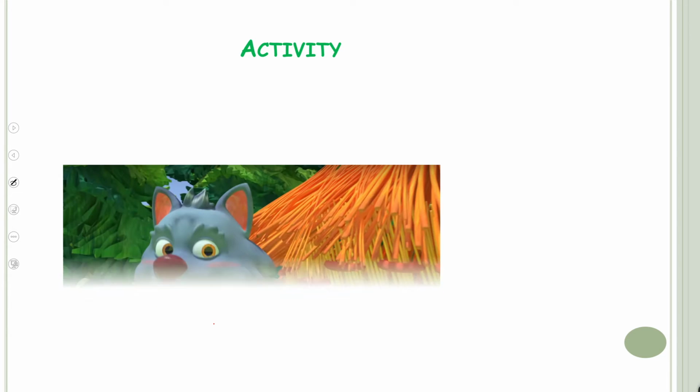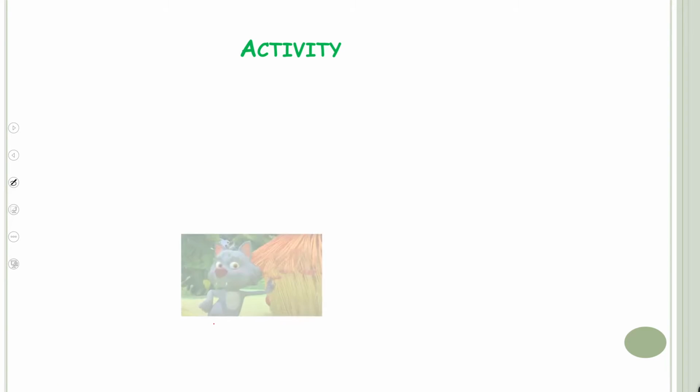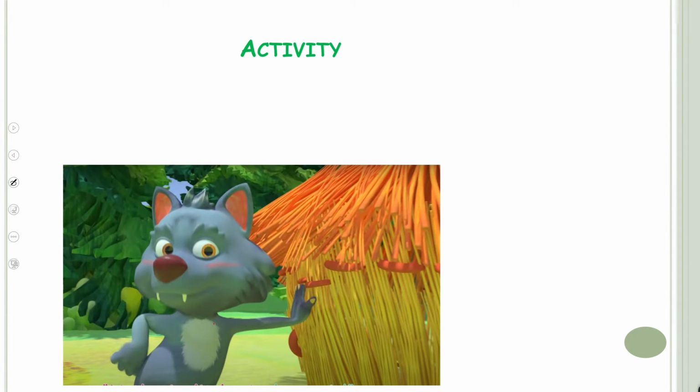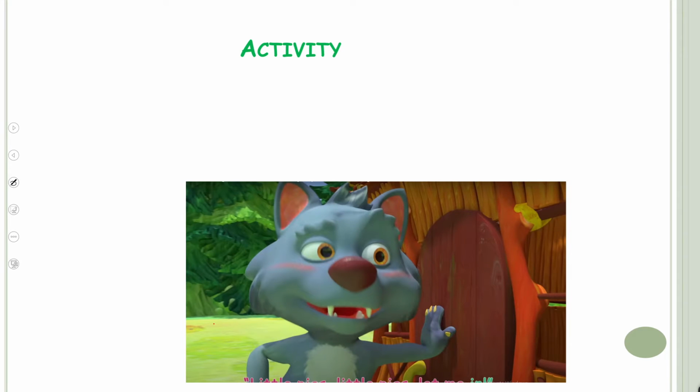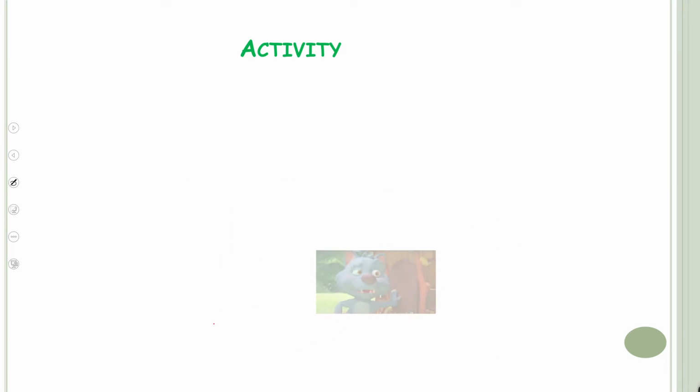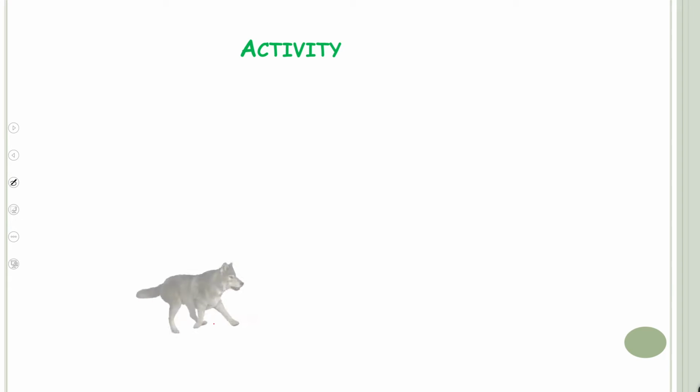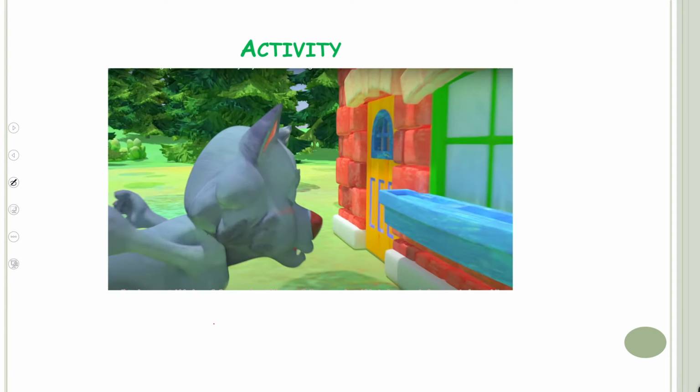The wolf knocked on the house of the first goat, and it was made up of straws, so he easily destroyed the house. The goat ran into the mud house. Then he knocked on the mud house, and he easily destroyed it also. Both the first goat and second goat ran into the bungalow and they closed the door.